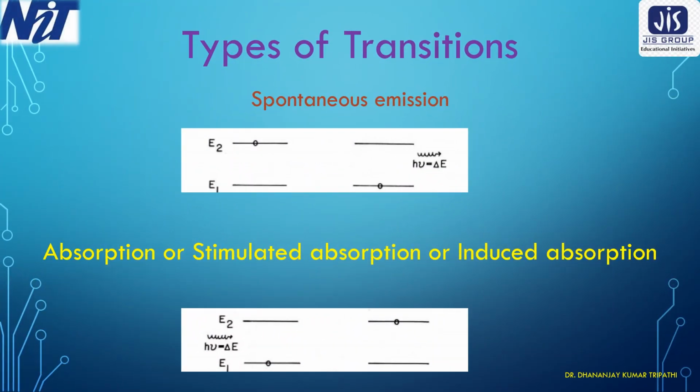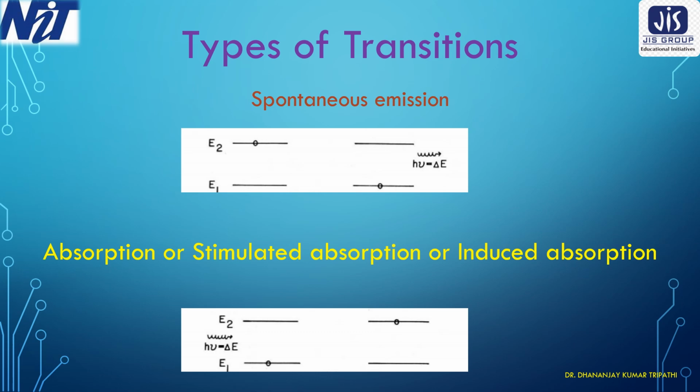If we take a collection of atoms or molecules or ions or particles, we will find that most of the atoms have the minimum amount of energy with which they can sustain. Some of the atoms or molecules or ions or particles have energy greater than that.